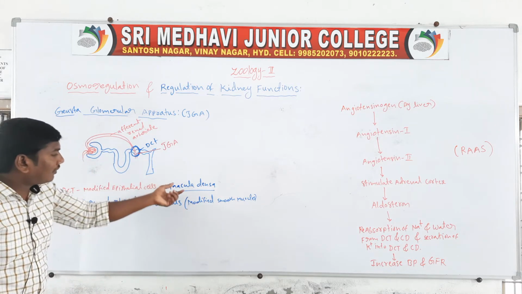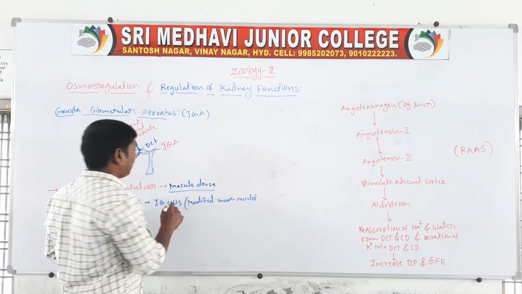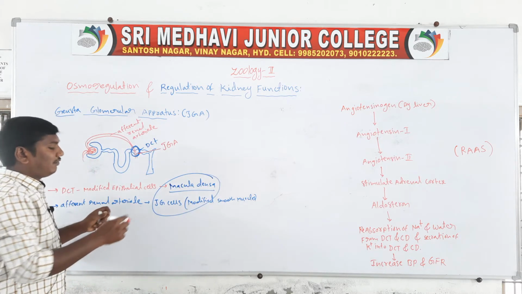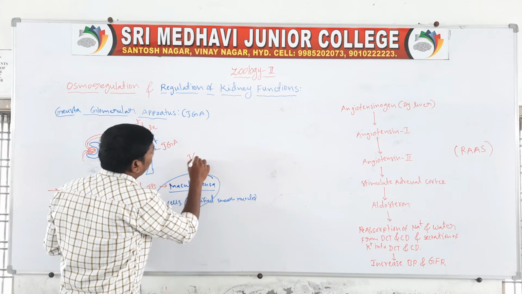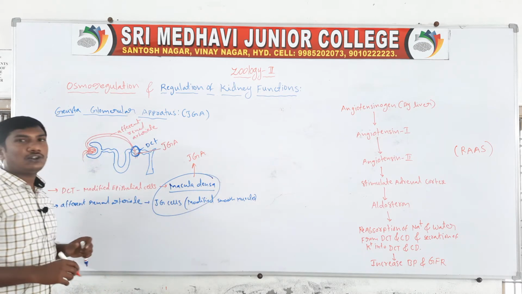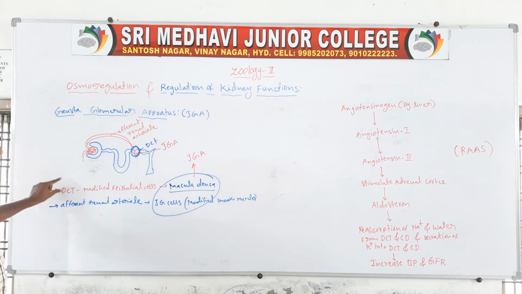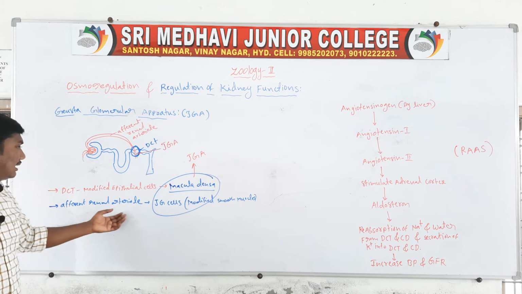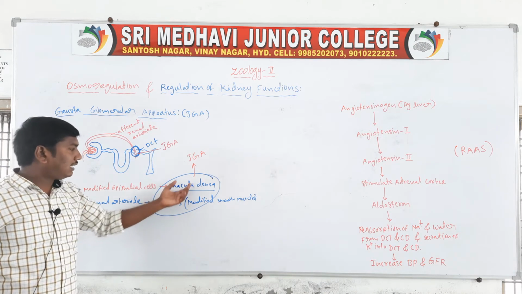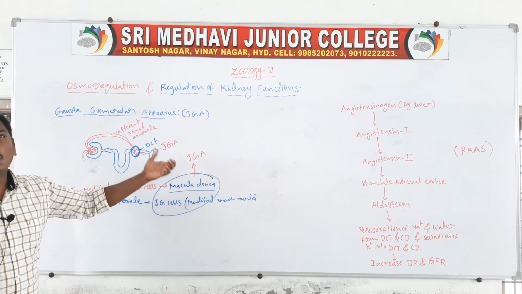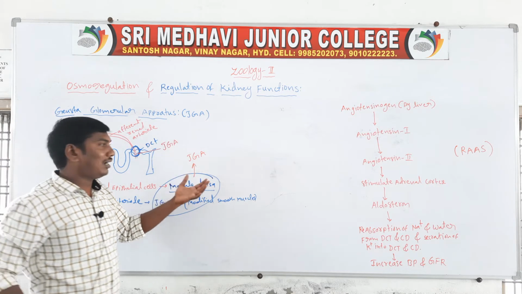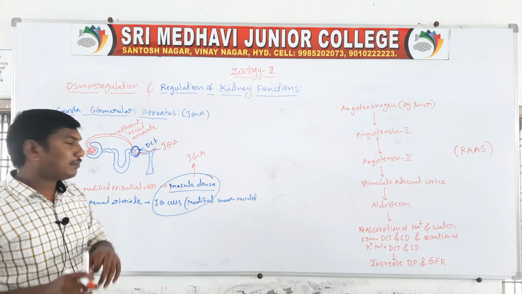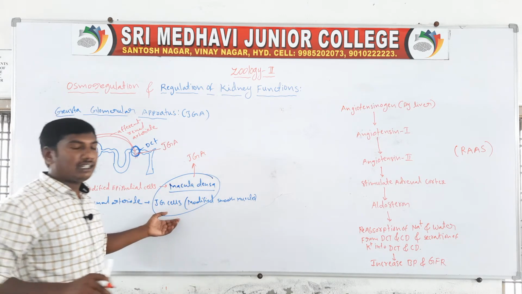The macula densa and the modified smooth muscle JG cells combine to form the juxtaglomerular apparatus. The DCT modified epithelium is called the macula densa, and the JG cells of the efferent arteriole together with it form the juxtaglomerular apparatus, which functions in maintaining the regulation of kidney functions.